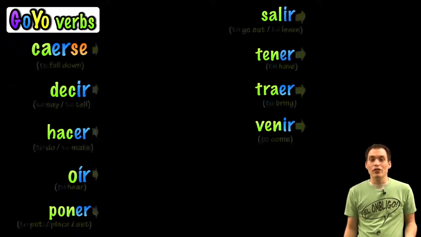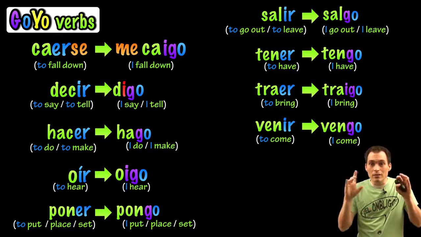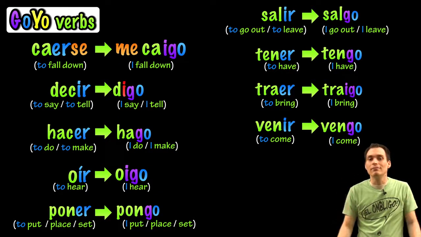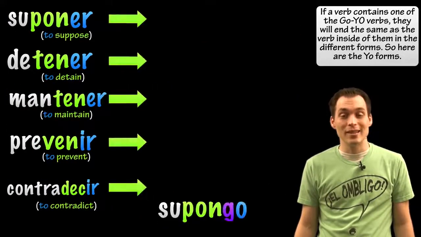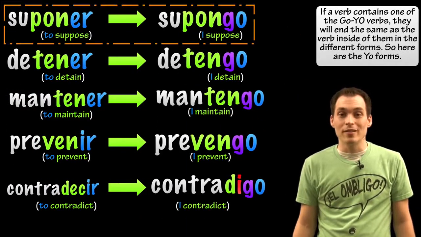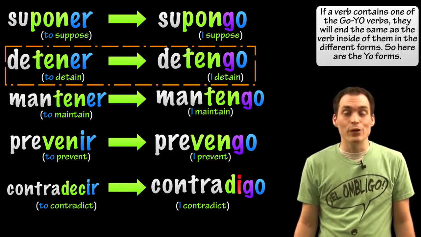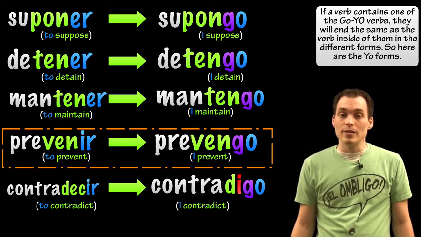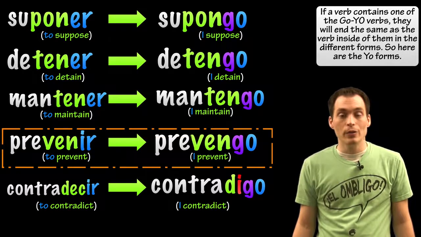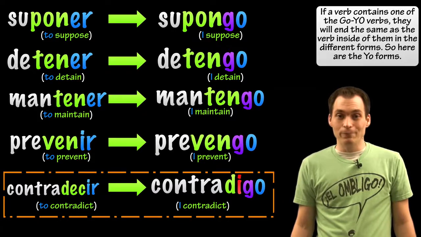So again, all these verbs have something in common. In the yo form, they have a G mysteriously appear. Also, if you find verbs that have these verbs inside of them, they should change that exact same way. Suponer is to suppose, and the yo form would be supongo. Detener is to detain, the yo form would be detengo. Mantener would be to maintain, the yo form would be mantengo. Prevenir is to prevent, the yo form would be prevengo. And contradecir is to contradict, the yo form would be contradigo.